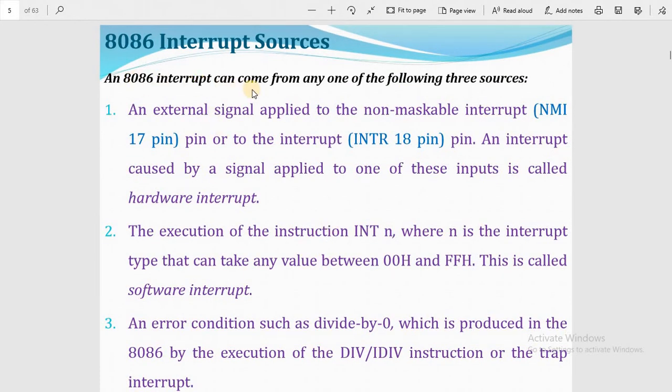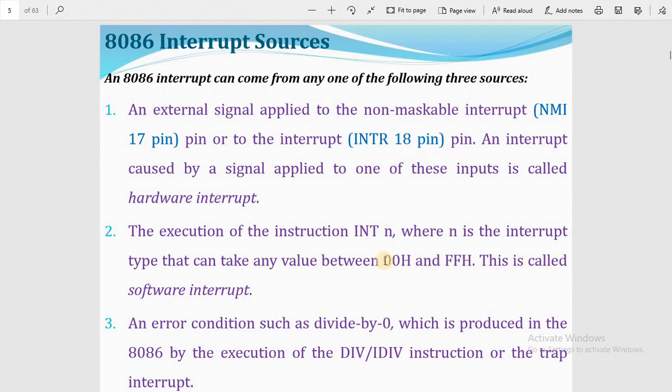The 8086 interrupt can come from any one of three sources: external sources, execution of an instruction, and an error such as divide by zero. Among the external sources, NMI, the non-maskable interrupt, uses pin 17, and the maskable interrupt INTR uses pin 18. An interrupt caused by a signal applied to one of these inputs is called a hardware interrupt. In the execution of an instruction, INT n, where n is the interrupt type, can take any value between 00h and FFh. This is called a software interrupt.